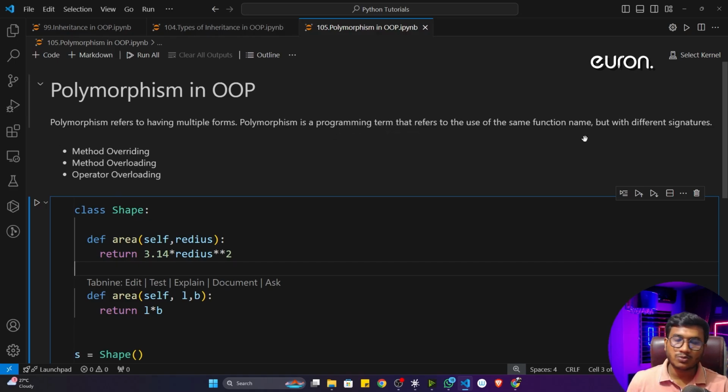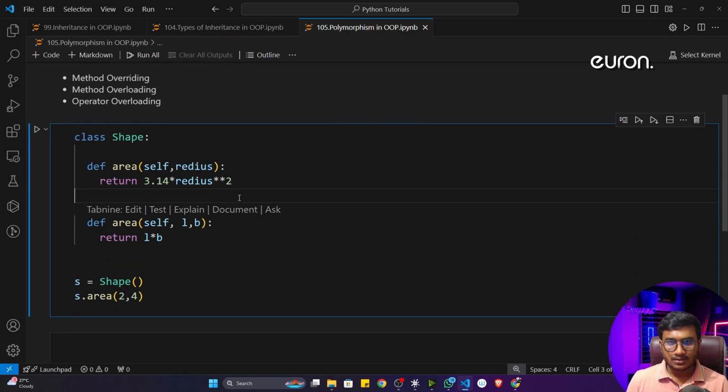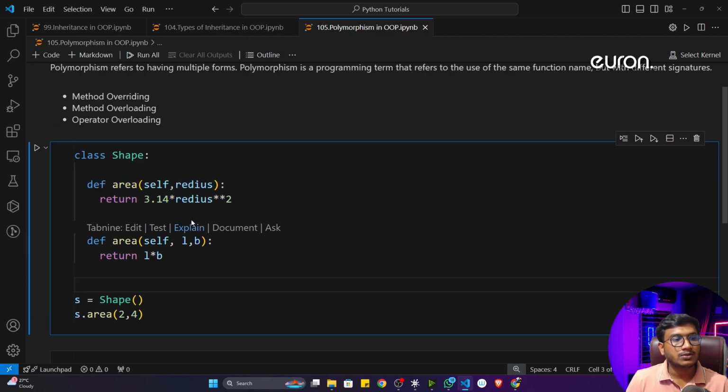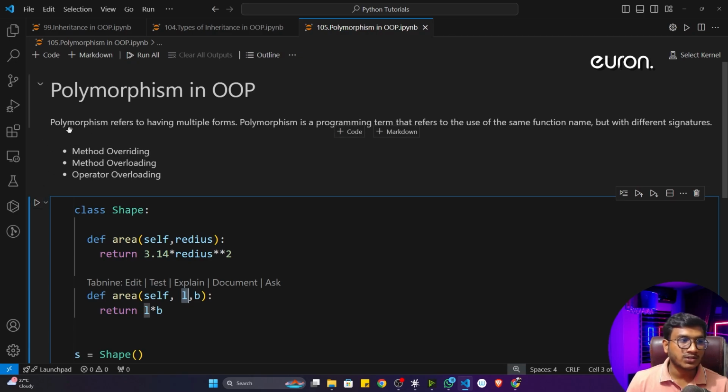Okay, and this definition will also become clear. See here, I have taken a class called shape, and inside this class I have taken two functions. One is area, and I have taken another function also called area. That means with the same name I have taken two different functions, but if you look carefully, this function works in a different way. The first function will calculate using the radius, and the second function will multiply A and B.